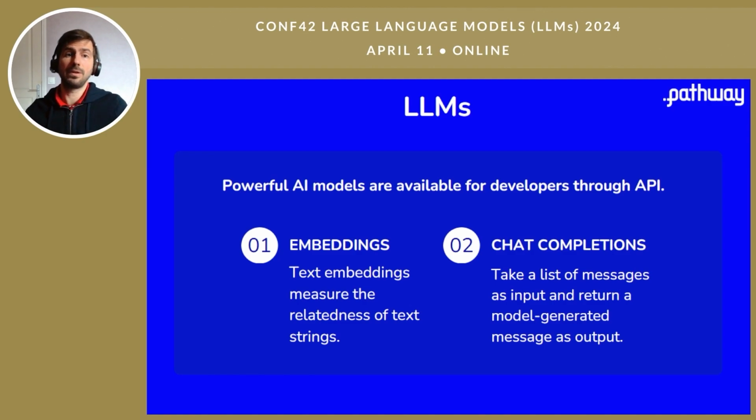Today we have the chance to access really powerful LLM models really easily through APIs. In my example, I will use the OpenAI API, but everything is model agnostic. You can use any model you want from Meta, Mistral, or you can even host your own. We're going to use LLM models for two operations. First, embeddings, so text into vectors, and then chat completion to answer questions.